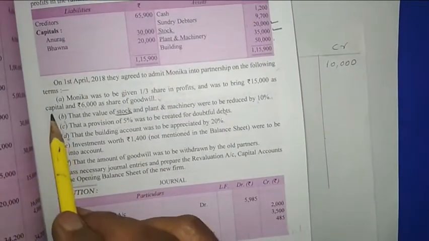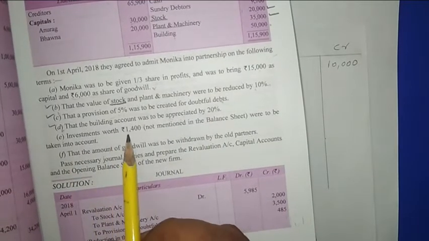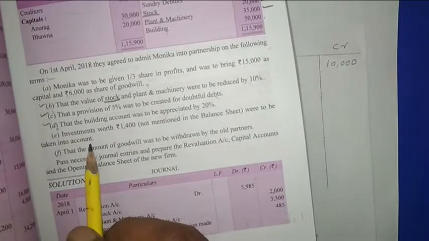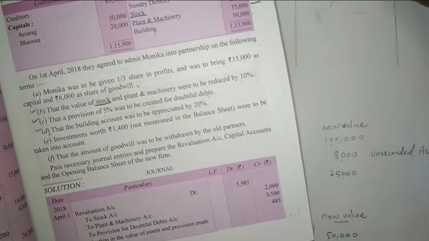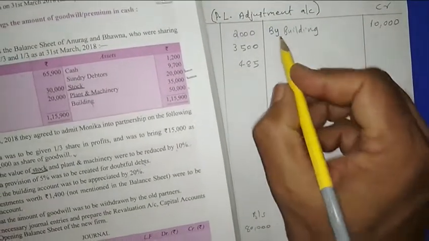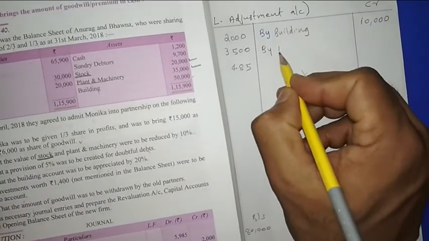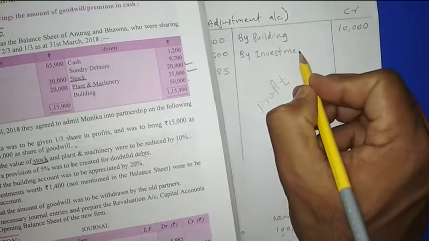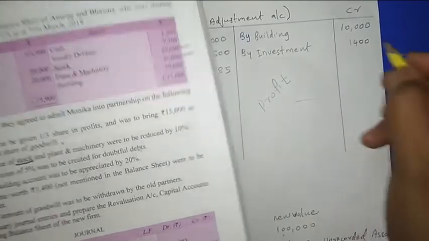Now that point is also over. Okay, so these points B, C, D are all revaluation. Next point, investment worth rupees 1,400 not mentioned in the balance sheet was to be taken into account. What did you understand? It is an unrecorded asset. Unrecorded asset, where is it coming? It is a profit. So that is coming here. So here we are writing the name of the asset. Name of the asset is given, investment. So it is an unrecorded asset. Example of unrecorded asset is this one, investment. What is the value of investment? It is given 1,400. So 1,400 we are writing here.